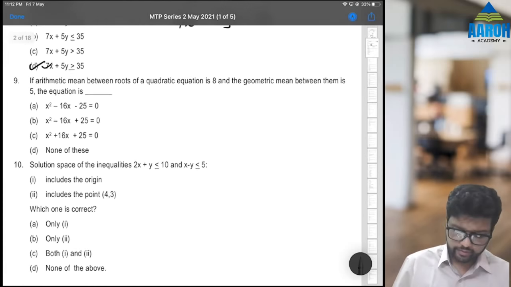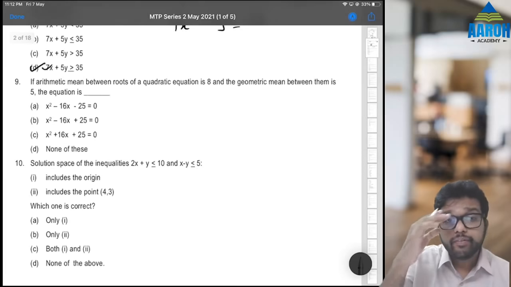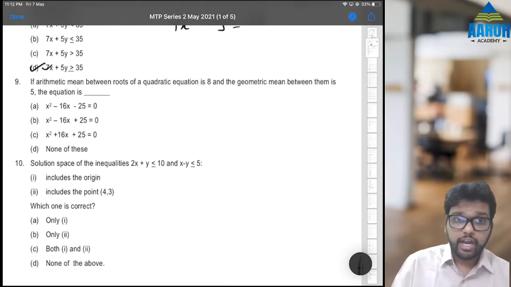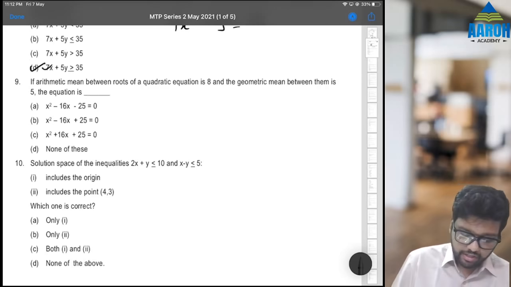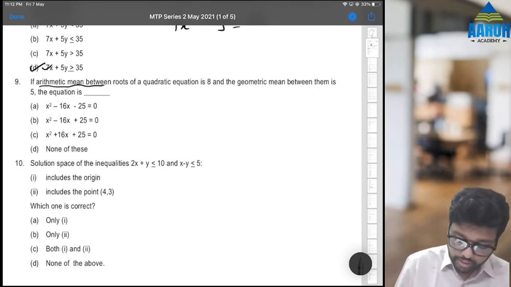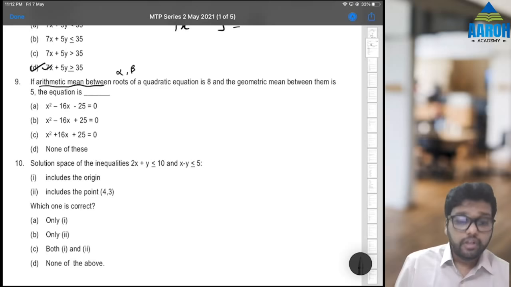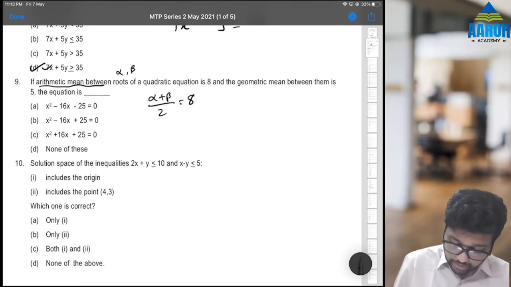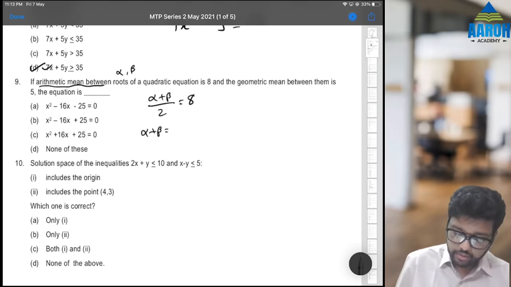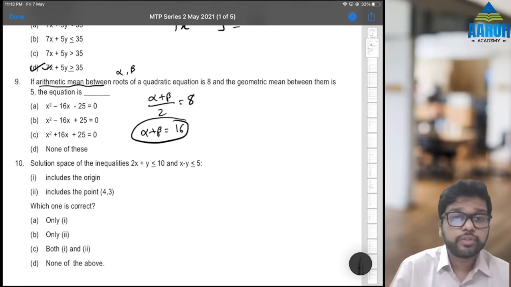Next, 9th. If the arithmetic mean between roots of a quadratic equation is 8 and the geometric mean is 5, then what is the equation? Okay, good question. Let's assume roots are alpha and beta. Arithmetic mean is alpha plus beta by 2 is equal to 8. That means alpha plus beta is equal to 16. So sum of roots is 16.